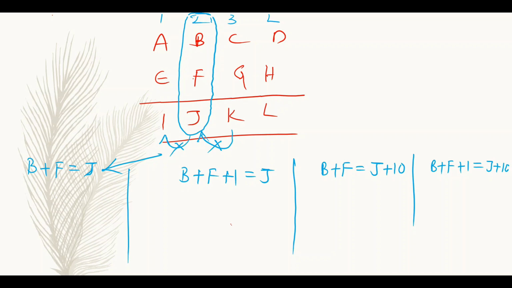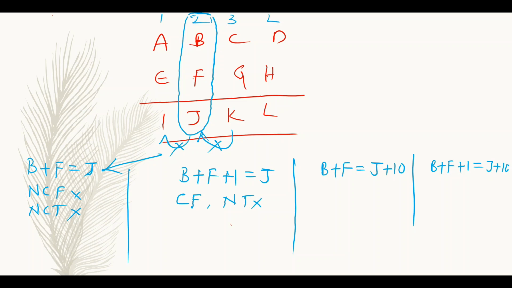Here again I am repeating, B plus F is equal to J means no carry from and no carry to. And this case is carry from but no carry to.